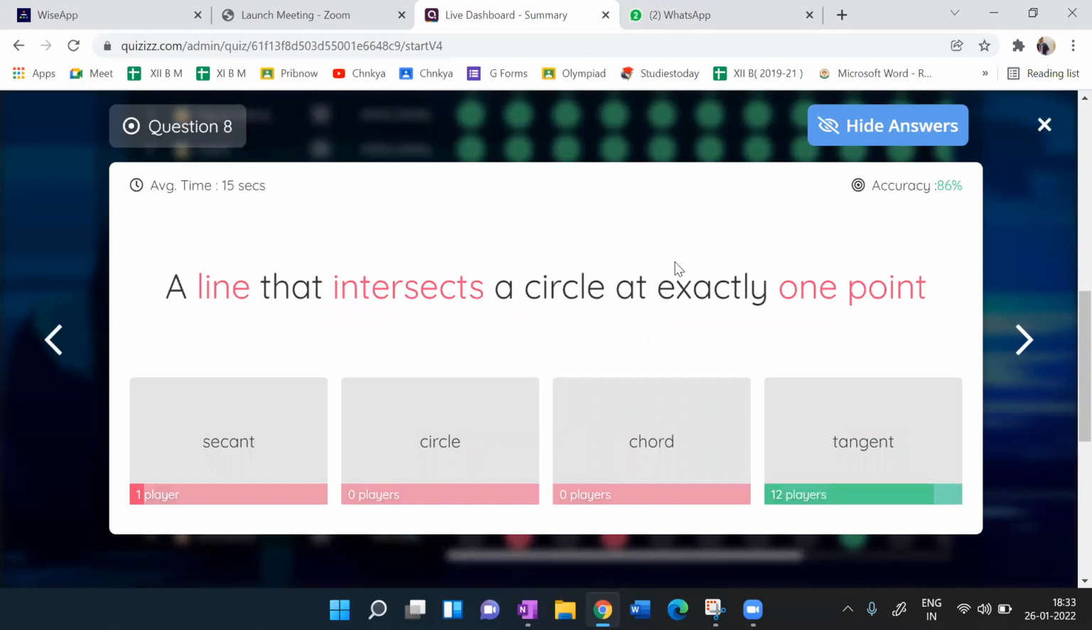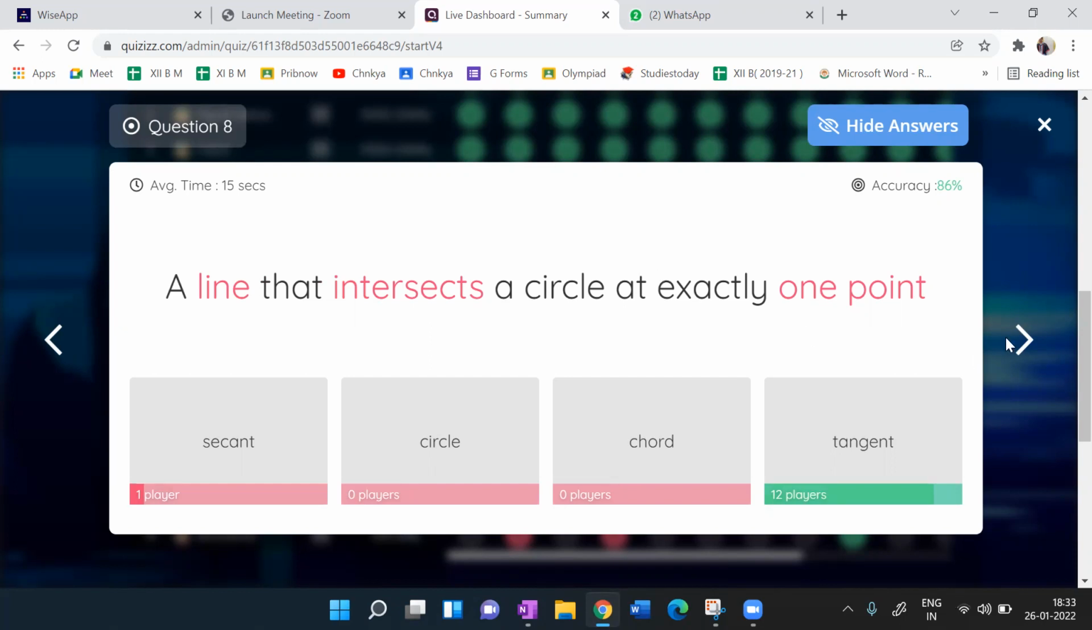what is that called? A tangent, isn't it? Very simple. I think one student has made a mistake here. It's not a secant. A secant means a line passing through the circle at two distinct points, and it passes through the inside of the circle. A tangent doesn't do that; a tangent touches the circle outside at one point. Do you understand, guys? The student who made the mistake, please realize that.